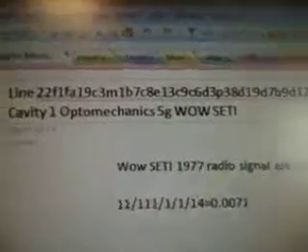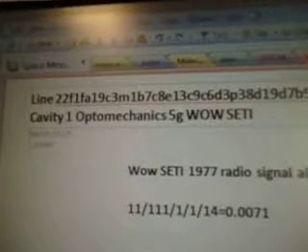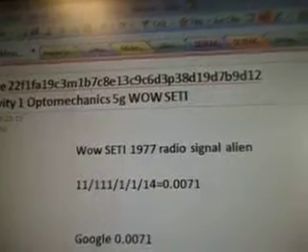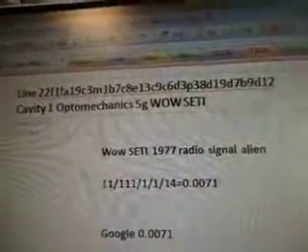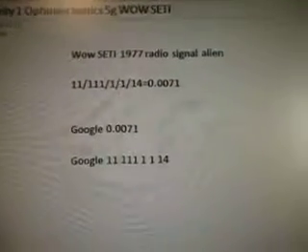Okay, this is part 284C3M1B7C8E13C9C6D3P38D19D7b9d12. And it's line 22f1fa19C3M1b7C8E13C9C6D3P38D19D7b9d12. Cavity 1 Optomechanics 5G Wow Seti. There's the alien radio signal.